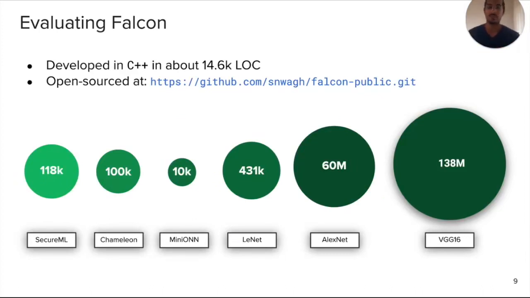The second one is we actually evaluated over a series of different neural network architectures. We go all the way from simple multi-layer perceptrons such as SecureML, where the values in these boxes are the number of parameters these networks use, to some CNNs such as Minionn and LeNet, and then all the way to large networks such as AlexNet and VGG16. These contain tens or hundreds of millions of parameters.